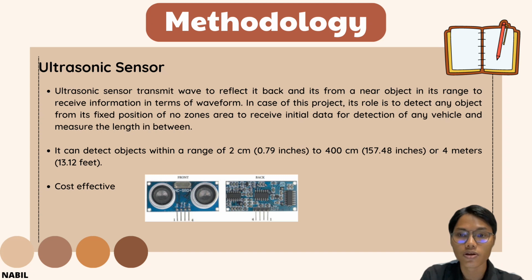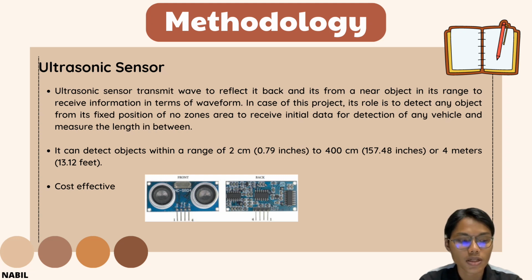Next, the ultrasonic sensor transmits a wave that reflects back from an object within its range, to receive information in terms of waveform. In this project, its role is to detect any object from its fixed position in the no-zone area, to receive initial data for detection of any vehicle and measure the length in between.